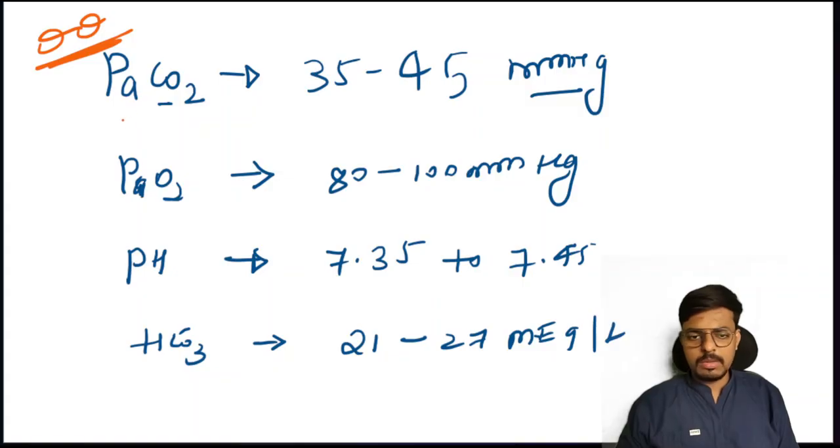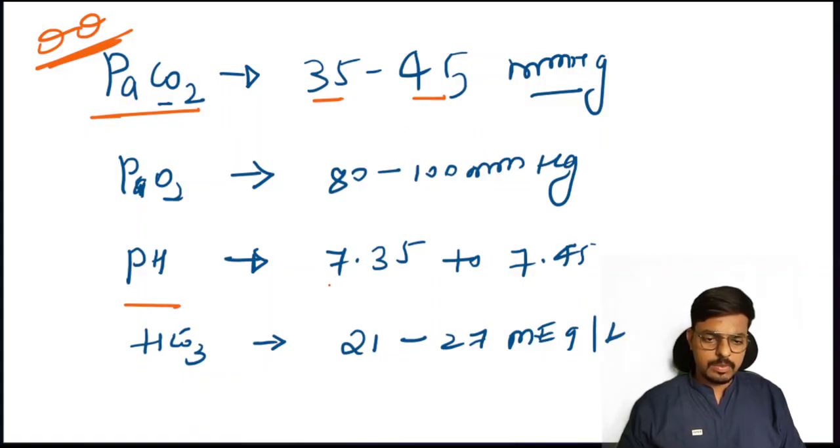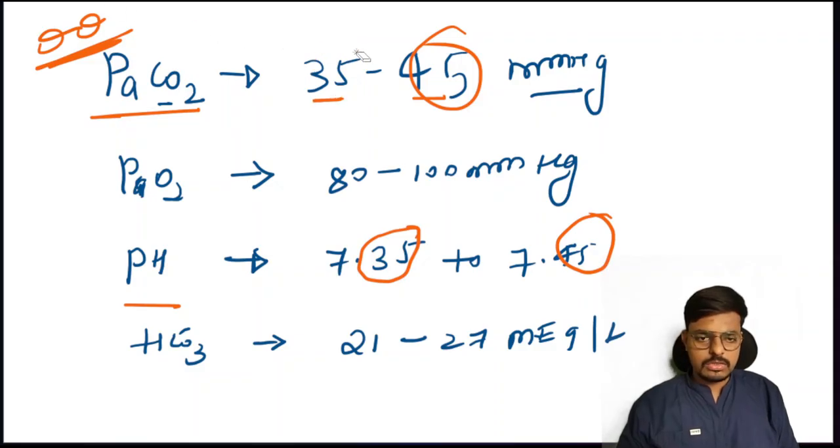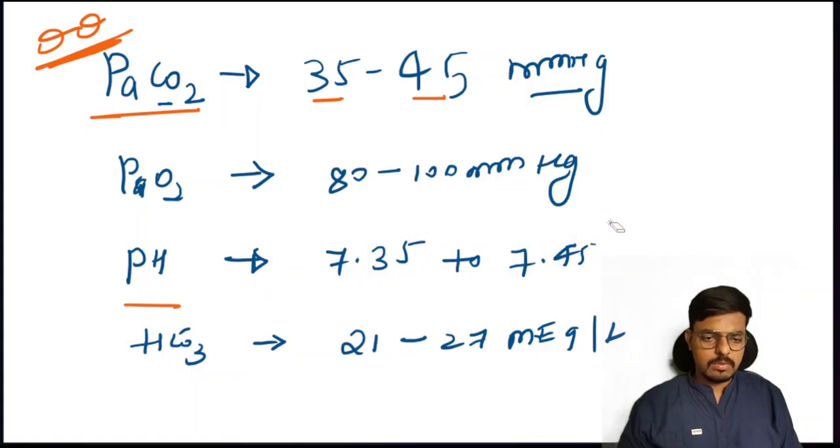So remember, the partial pressure of carbon dioxide is 35 to 45. How can you remember? The pH is 7.35 to 7.45. Get the 35 from here, keep it here. Get the 45 from here, keep it here. This is how you have to correlate and study. The PaCO2 is 35 to 45 mmHg, and normal pH is 7.35 to 7.45.